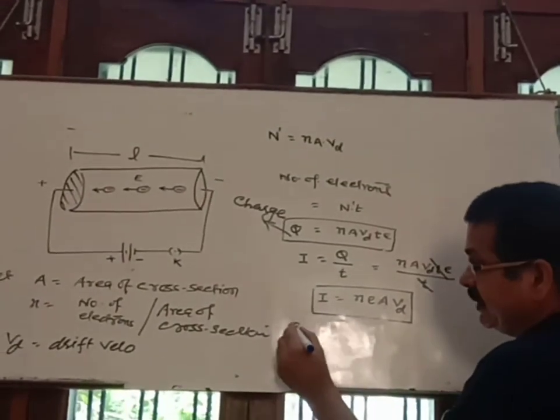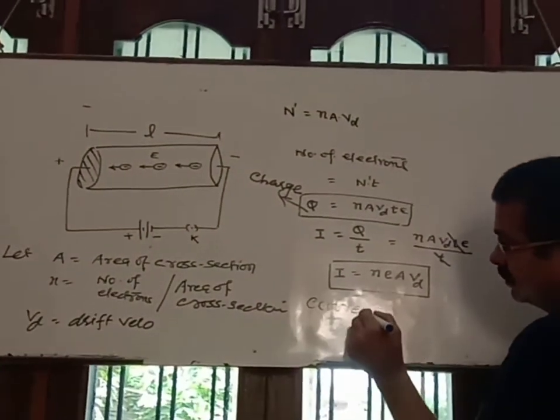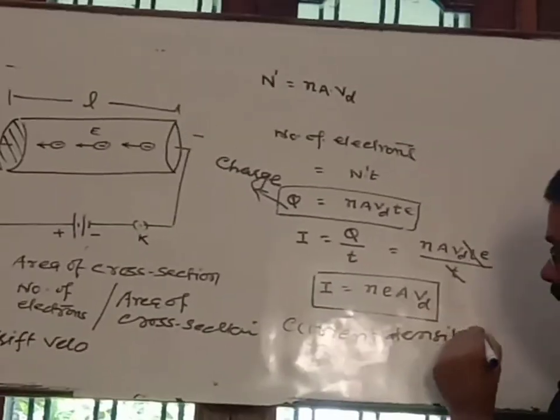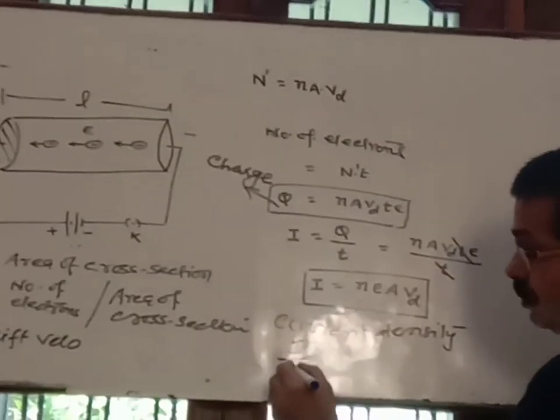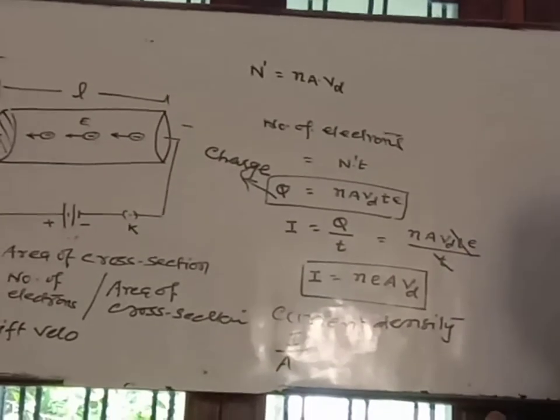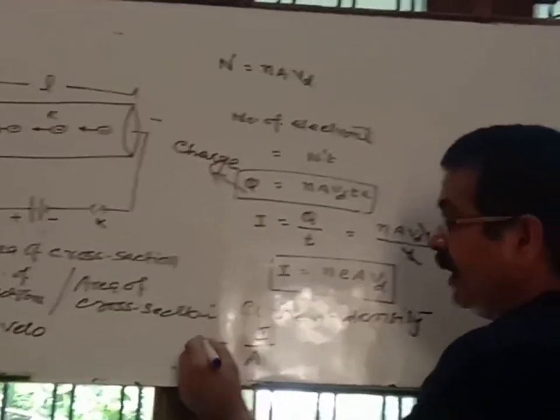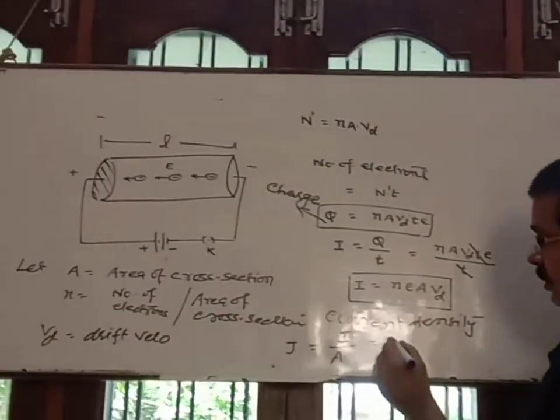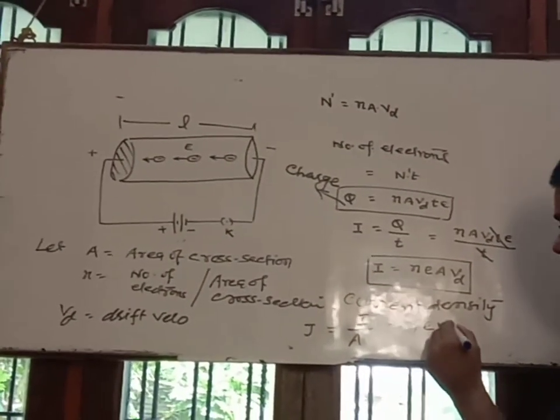As you know, current density is the amount of current that flows through unit area of cross section, that is I by A. It is denoted by J. So J is equal to I by A, and you will get n e Vd.